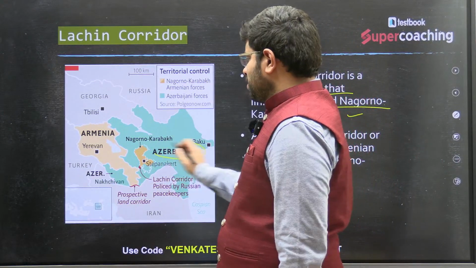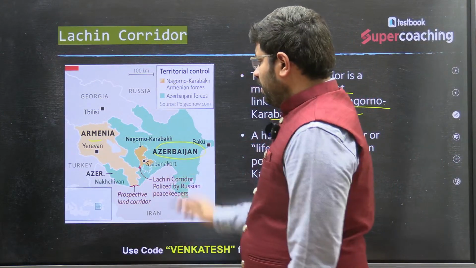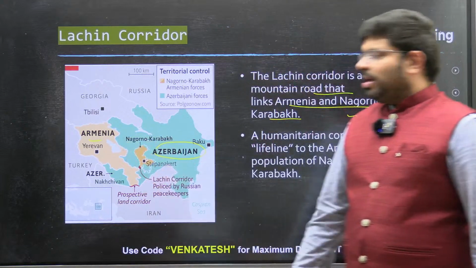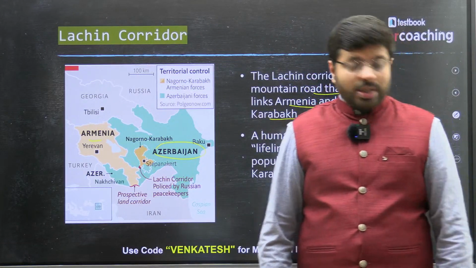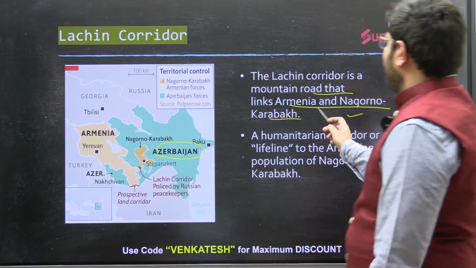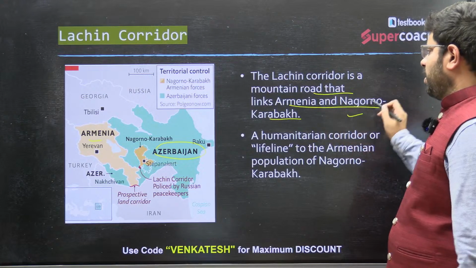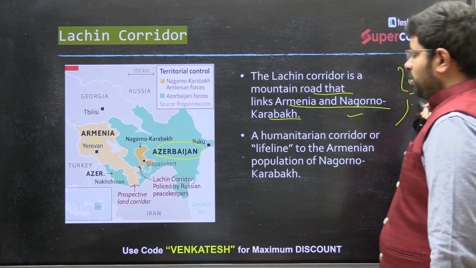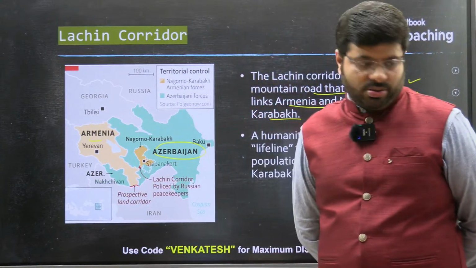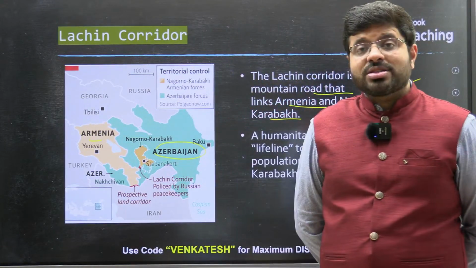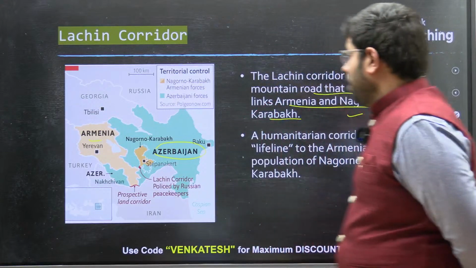This is Azerbaijan, this is Armenia, and the countries having a boundary with Azerbaijan and countries having a boundary with Armenia. That question becomes really important. And the Lachin corridor is the one which is a mountain road that links Armenia and Nagorno-Karabakh. So this is very frequently in the news. Such questions can be asked. Hope you all have understood this point now, all of you, right?